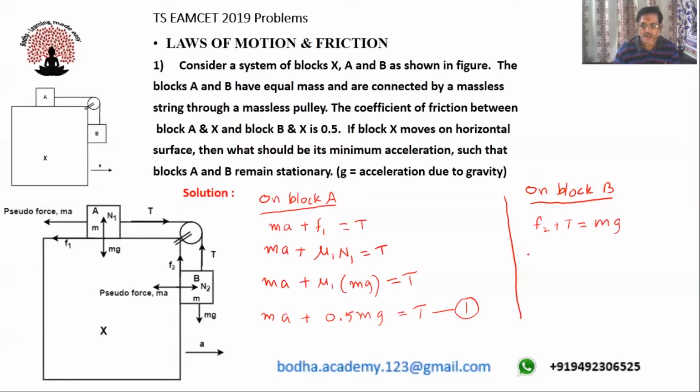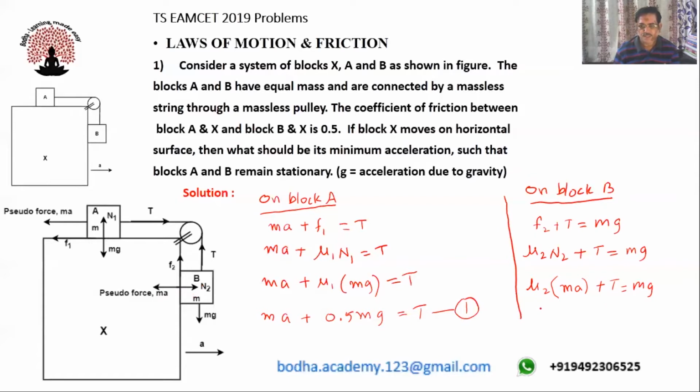I can write F2 is equal to mu2 N2, plus T is equal to mg. You can observe that here at equilibrium, left side force and right side force must be equal. So N2 must be equal to MA, plus T is equal to mg.